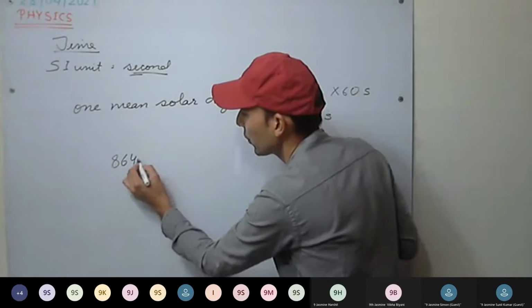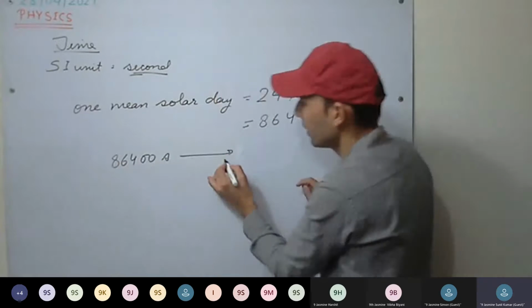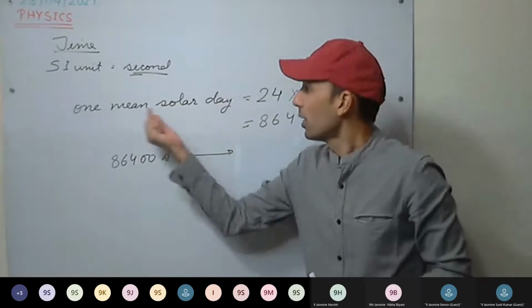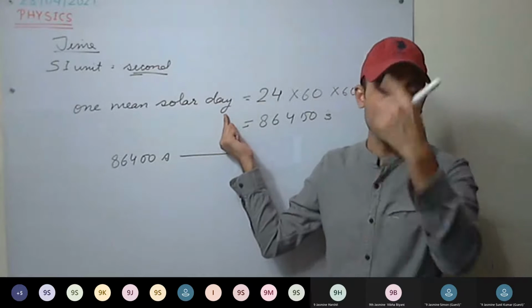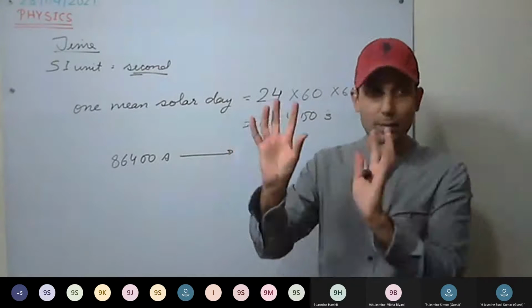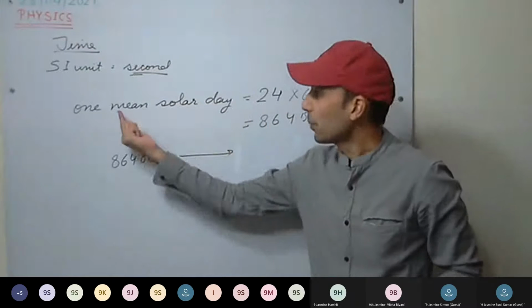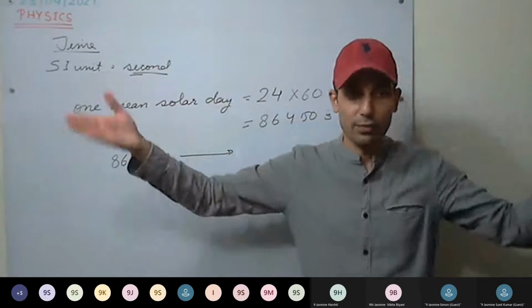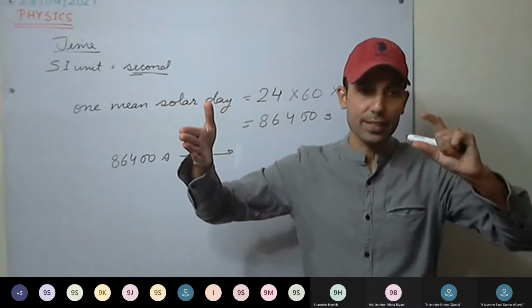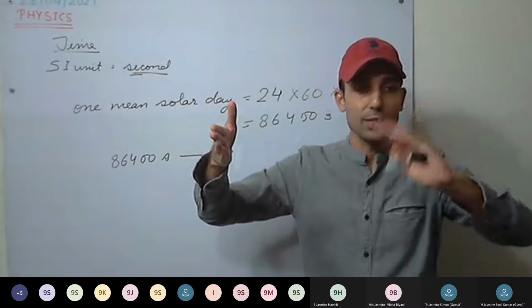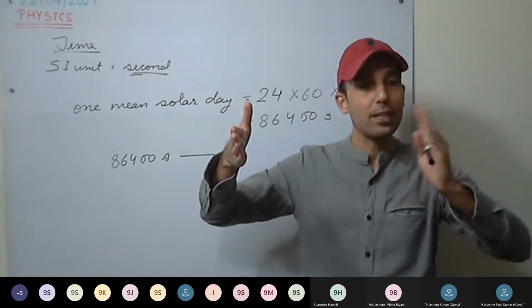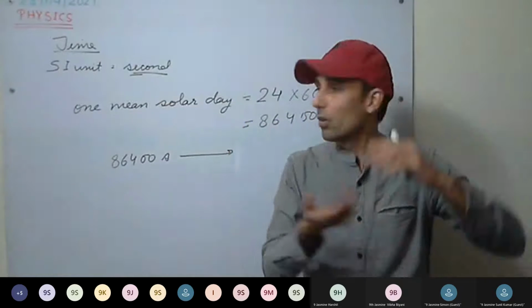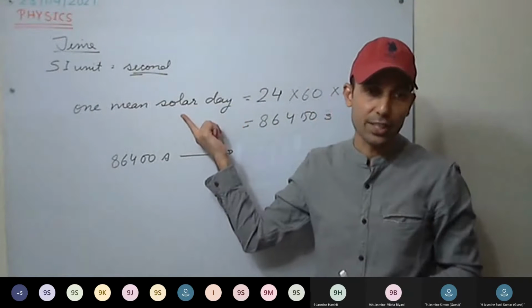Sir, what is the meaning of mean solar day? Okay, see here. Solar day you understood, that is based on the sun. Mean means we have taken the average. For example, each day slightly varies during the year. In solar days, slight variation is there. What we did is take the mean of each day.